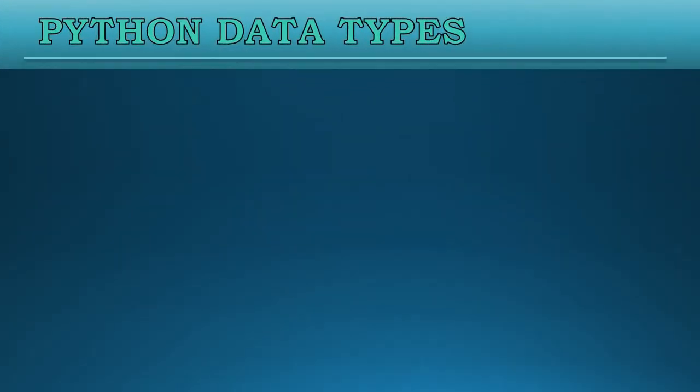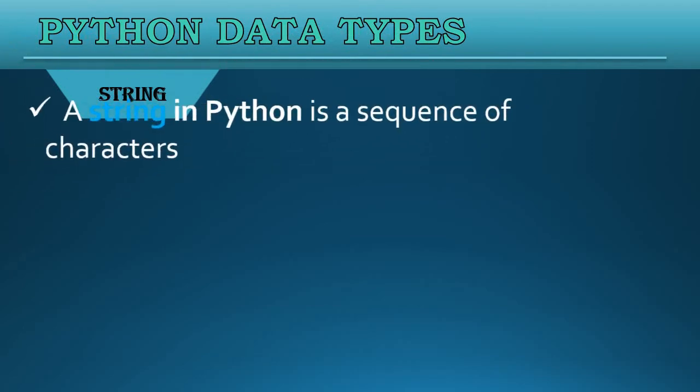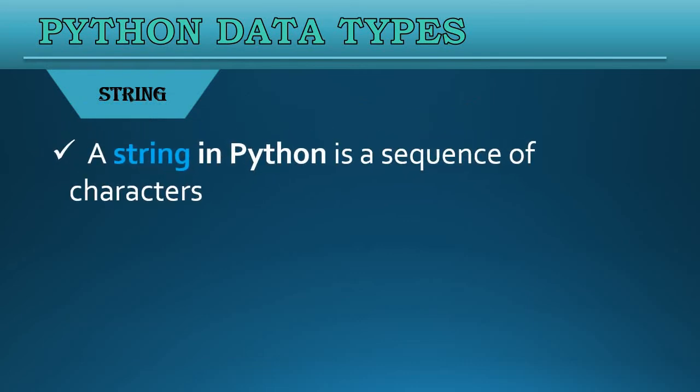The second data type we have is string. Let's learn about strings in Python. A string in Python is a sequence of characters, or we can say that it is a combination of characters. Okay, strings are immutable in nature. That means we cannot change or modify a string, although we can create a new copy, but the original string cannot be changed in our program. That means we can create a new string, but we cannot change the original string we already created in the program. You will get it cleared when we see some examples of them.